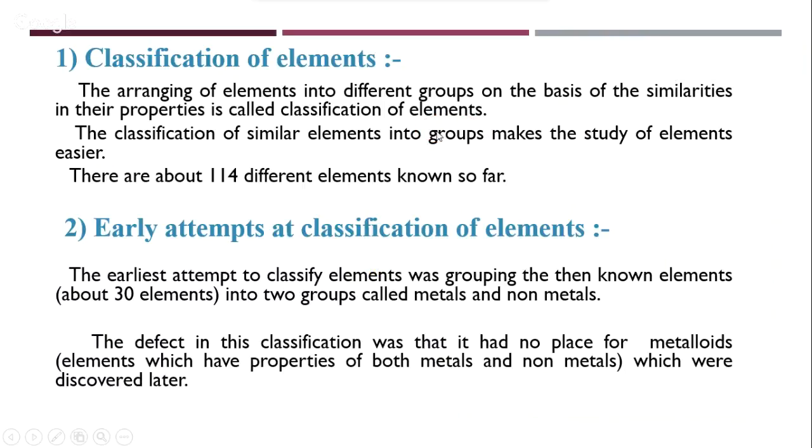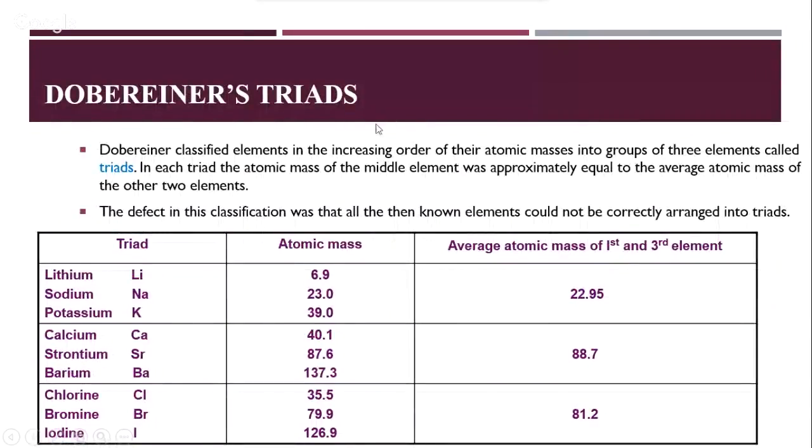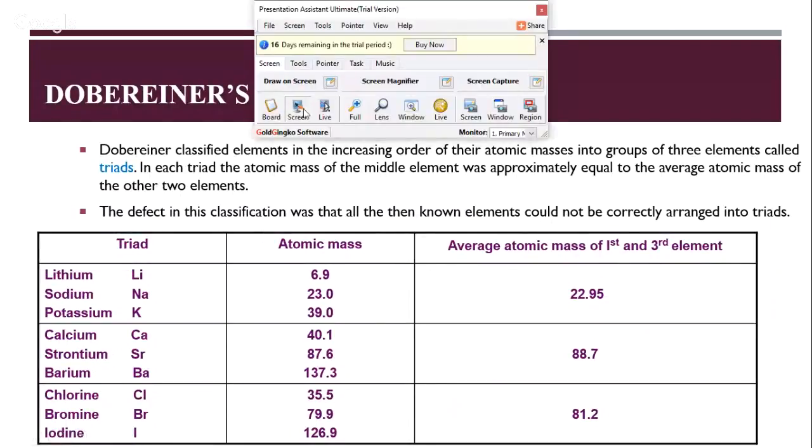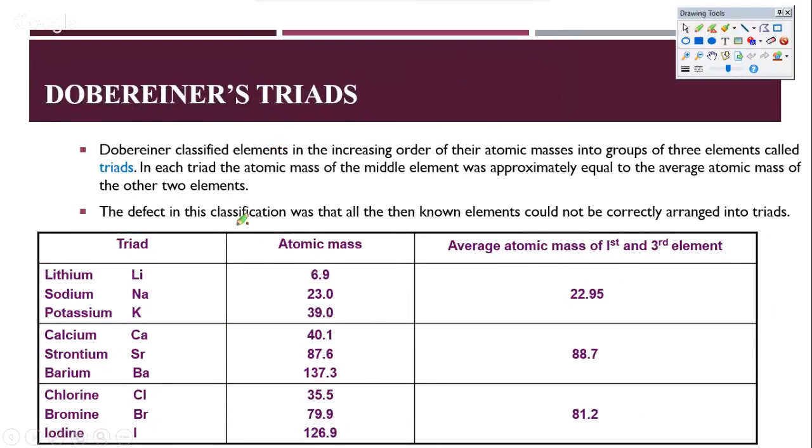Now, one of the first attempts was made by Dobereiner. What Dobereiner did was put elements in sets of three. For example, lithium, sodium, potassium; calcium, strontium, barium, and so on. And he said that the atomic mass, please note, it is the atomic mass, because till the modern periodic table, no one was talking about the atomic number. Till then, everyone was talking only about the atomic mass. And Dobereiner said that the atomic mass of the central element is basically the average of the other two.